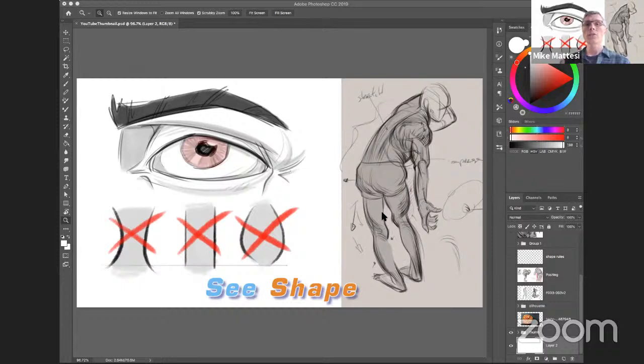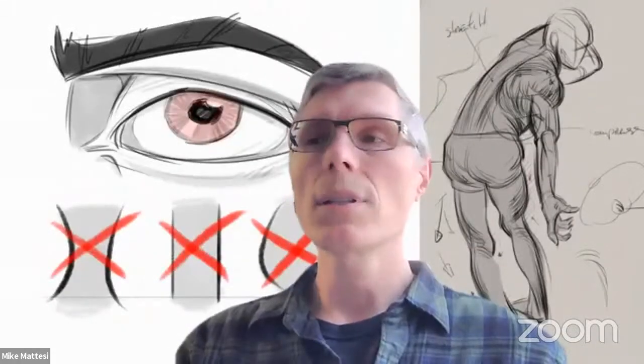And it may look like some of the pros you're watching are drawing from a shape standpoint, and they may be because they're that skilled. But you don't want to do that. What you want to do is take a look at their drawings and break them down constructively, right? Deconstruct them, understand how they were built in order to understand how they got to the shapes that they got to.